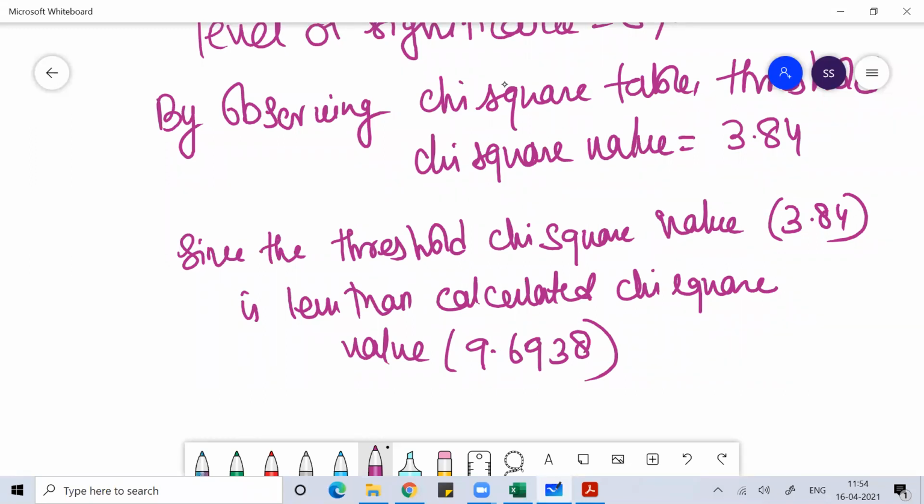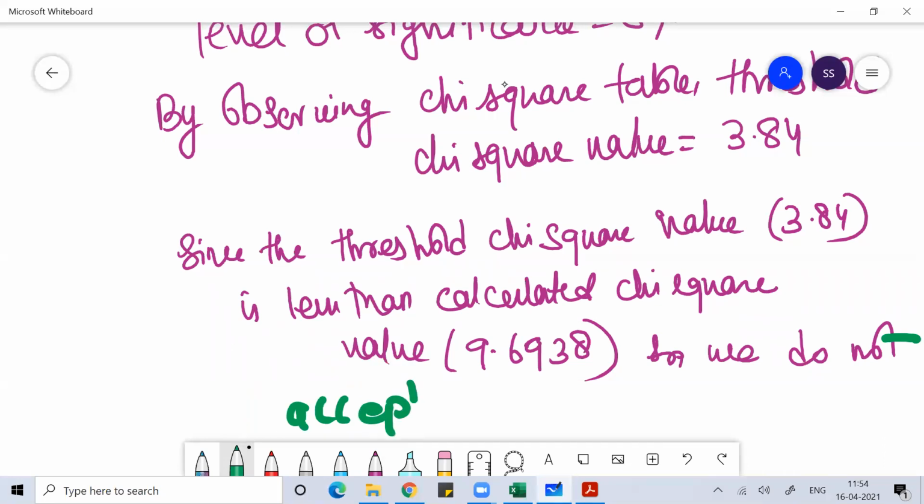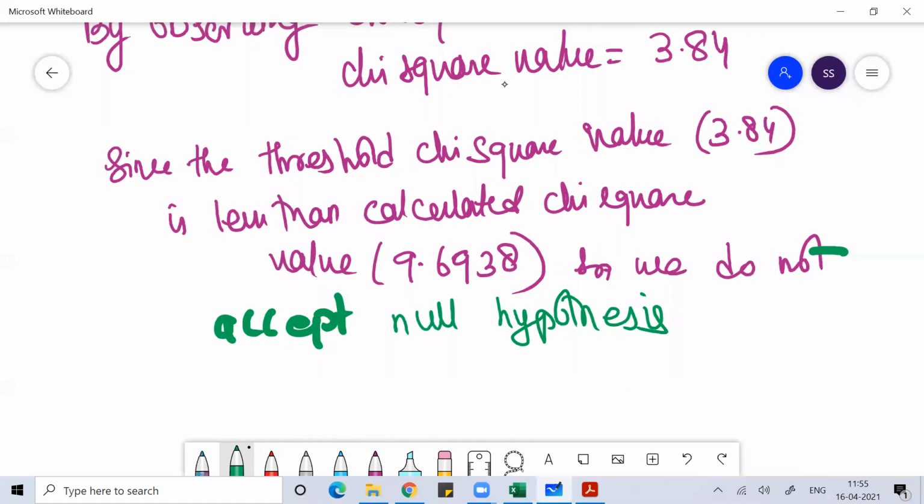Always understand, you will accept the null hypothesis only when your calculated value is less than the threshold value. Here you can see your calculated value is more than the threshold value. Since the threshold chi-square value is less than the calculated chi-square value, we do not accept the null hypothesis, because your calculated value is more than the threshold value.